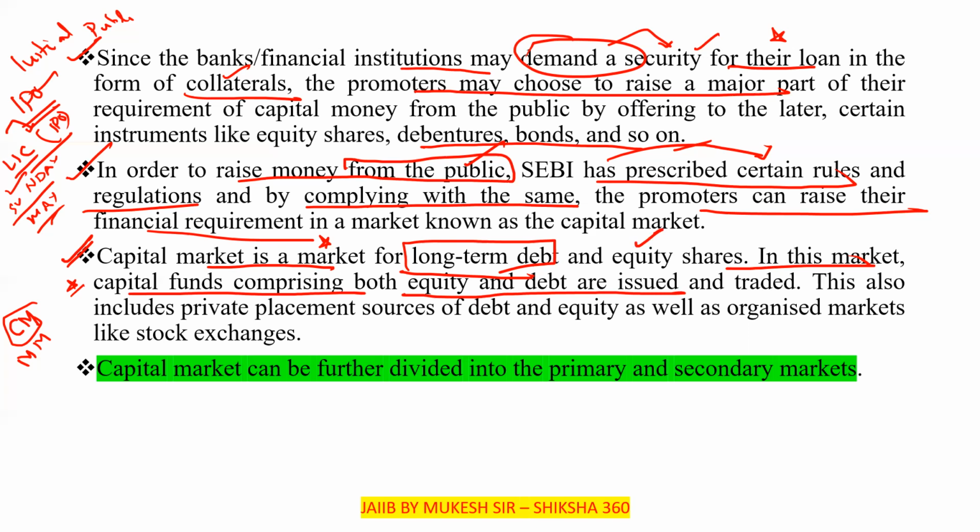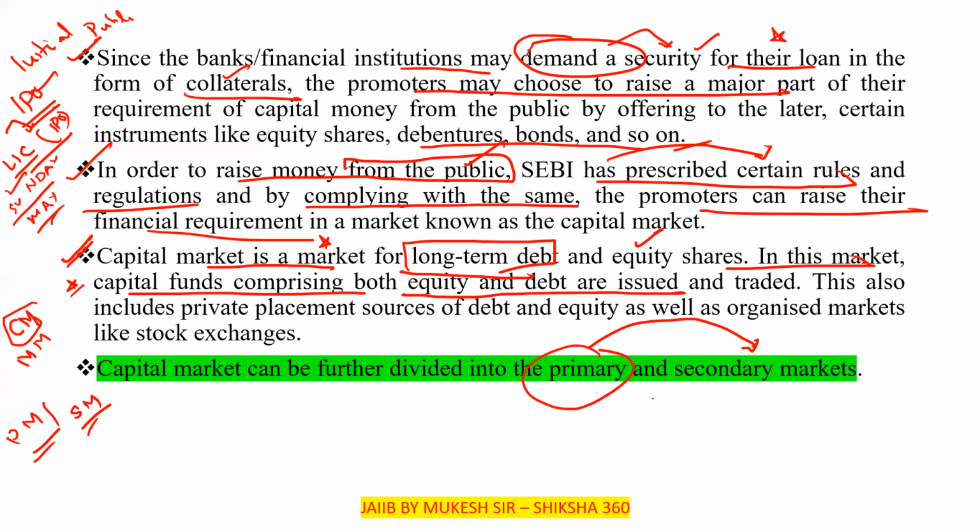So now we have to further discuss the capital market, which can be divided into the primary and the secondary market. What is the primary market? What is the secondary market? When any company issues shares for the first time in the market, they will issue them in the form of an IPO, that is, an initial public offering. That is issued in the primary market.